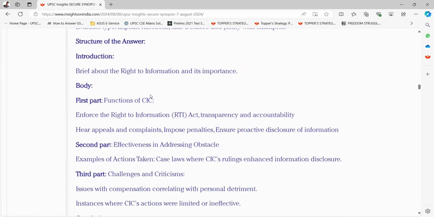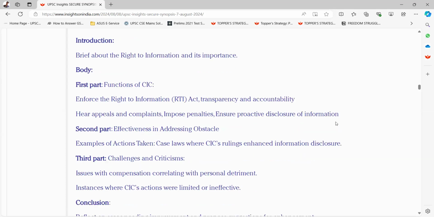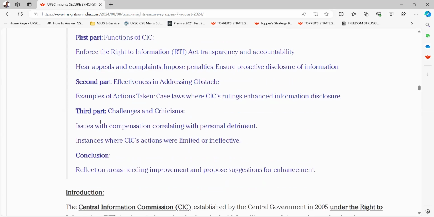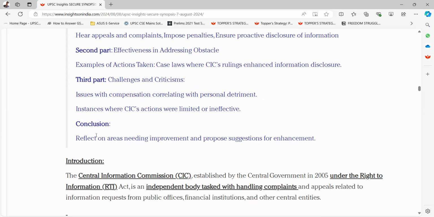Body. First part, functions of CICs, such as enforce the Right to Information Act, RTI Act, transparency and accountability, hear appeals and complaints, impose penalties, ensure proactive disclosure of information. Then second part, effectiveness in addressing obstacles. Examples of actions taken. Case laws where CIC's rulings enhanced information disclosure. Third part is challenges and criticisms. Issues with compensation correlating with personal detriment. Instances where CIC's actions were limited or ineffective. Conclusion. Reflect on areas needing improvement and propose suggestions for enhancement.